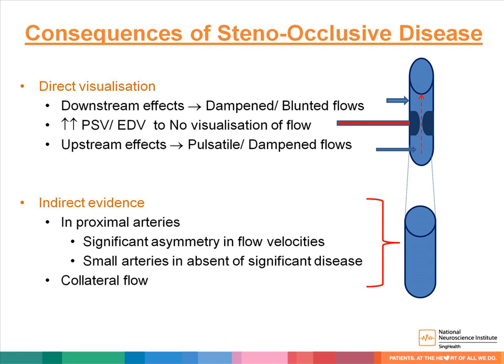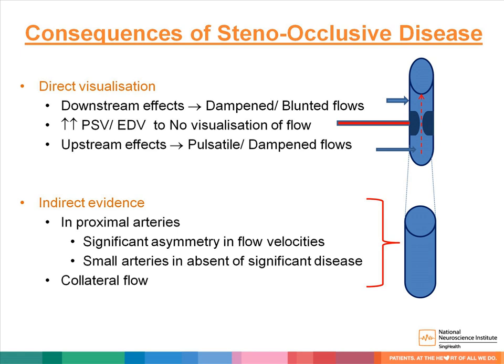For the first one, the downstream effect, or immediately after the stenotic area, we expect to see a very dampened or blunted flow. However, at the stenotic area, we expect to see a significant increase in the peak systolic velocity. With regard to the upstream effect, or proximal to the stenotic area, we expect to see pulsatile flow as well as low velocity and dampened flow.